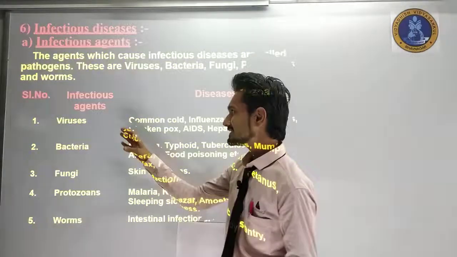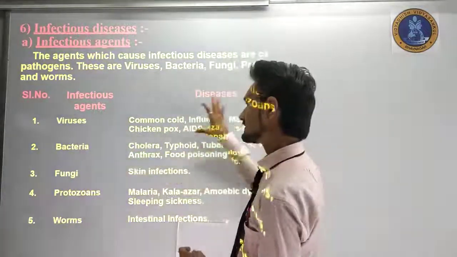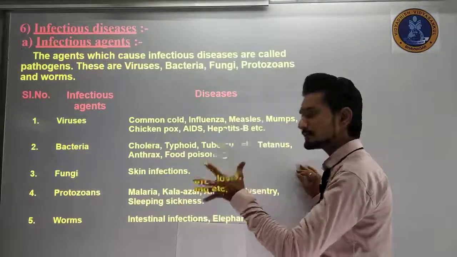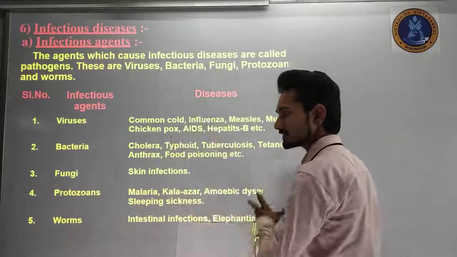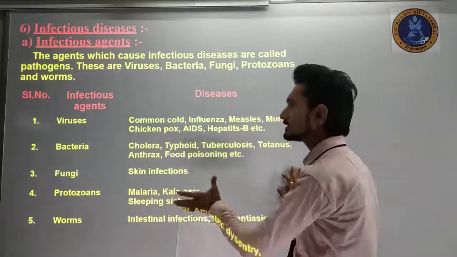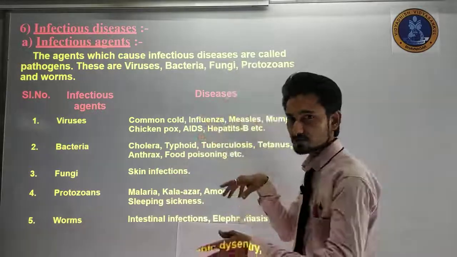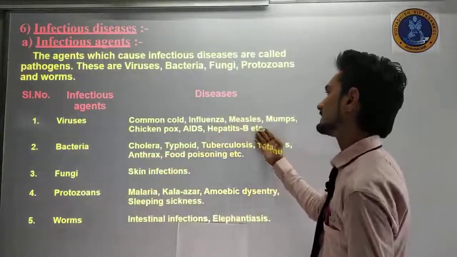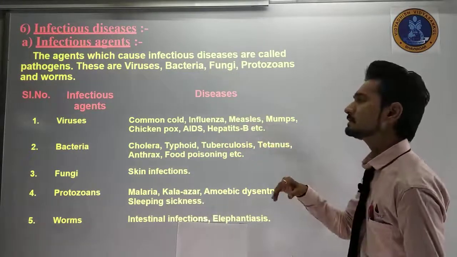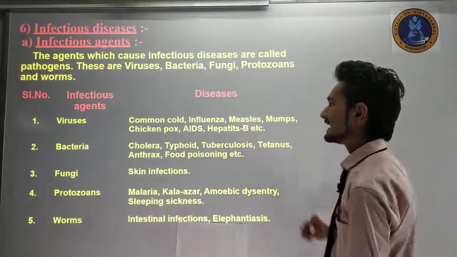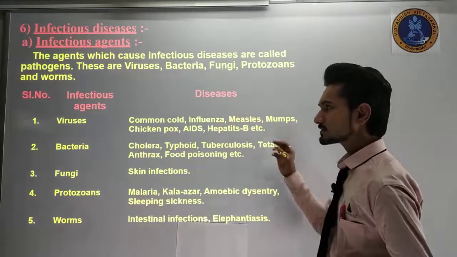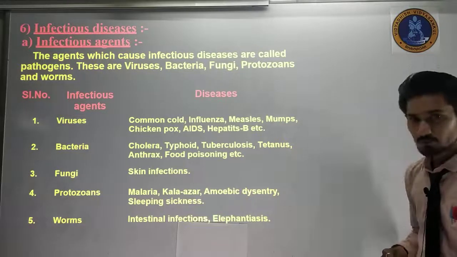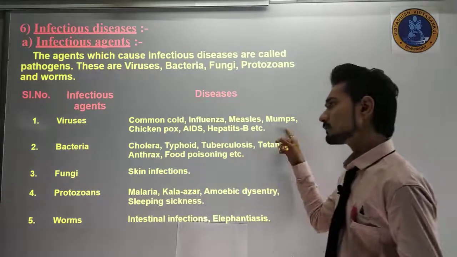Now these are all the things, and what do they transfer? I have already told you the basic examples for viruses, bacteria, fungi, protozoa. Now we'll see the proper diseases that they cause us. Viruses cause the common cold, influenza, measles, mumps, chickenpox, AIDS, hepatitis B. These types of things are transferred by viruses. Also we can add the new COVID-19, or corona.